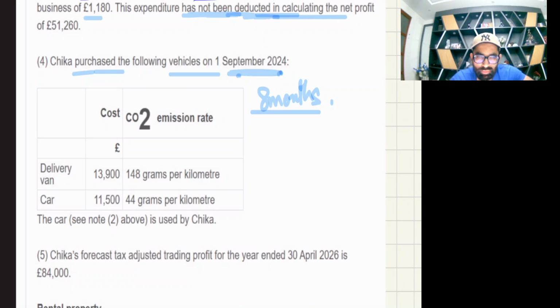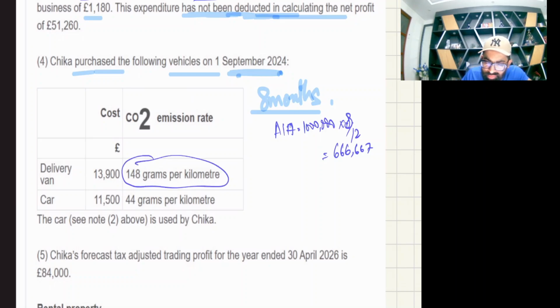Okay. So for 12 months AIA is 1 million. So can you calculate for 8 months? For 8 months it will be 666,667 or so. So still it's a big amount. Now see the dodge, very good dodge. They have bought a delivery van. Now this CO2 is irrelevant for a delivery van.